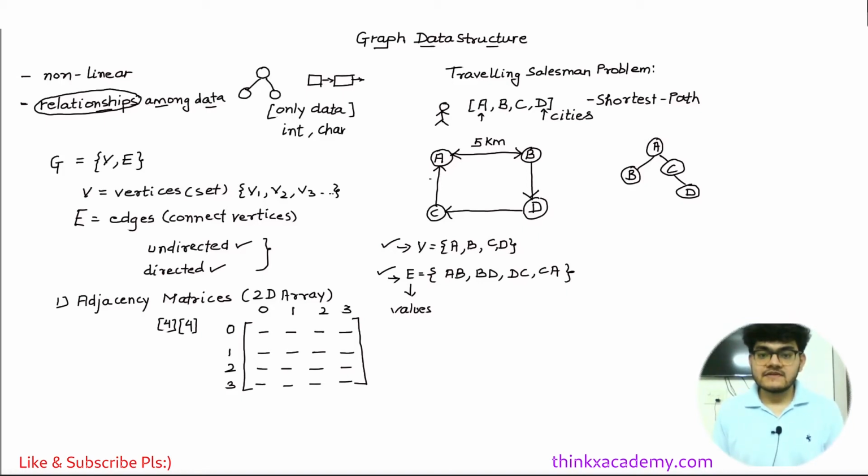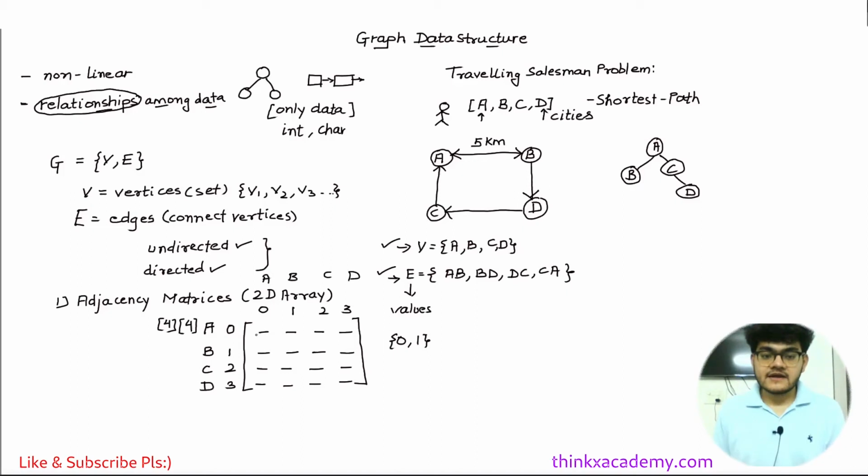Let's see how we can represent this graph using this matrix, right? So we can create a directed as well as an undirected graph using this matrix. We are going to fill this matrix with zeros and ones, right? 0 represents that there is no edge from a particular vertex to another vertex. So since we have a 4 by 4 matrix, the first row will represent A, and this will represent B, this position represents C, and then we have D here. And similarly for columns also we have A, B, C and D like this.